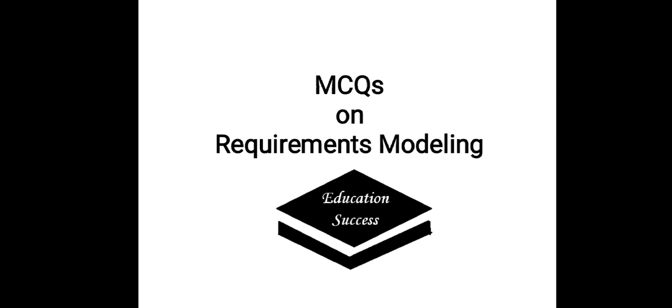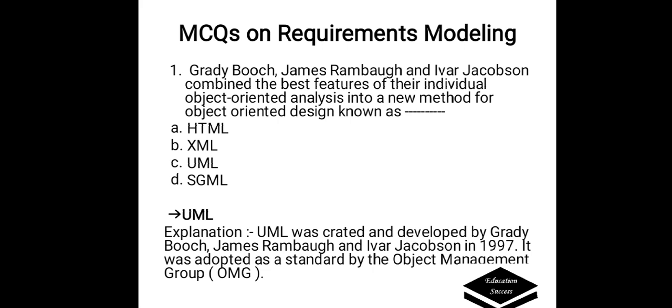Today we will discuss MCQs on requirements modeling. Question first. Grady Booch, James Rumbaugh, and Ivar Jacobson combined the best features of their individual object-oriented analysis into a new method for object-oriented design known as? Options are A. HTML, B. XML, C. UML, D. HTML.